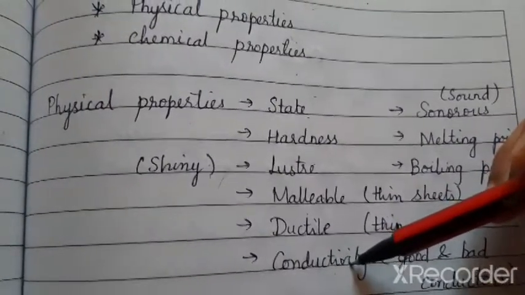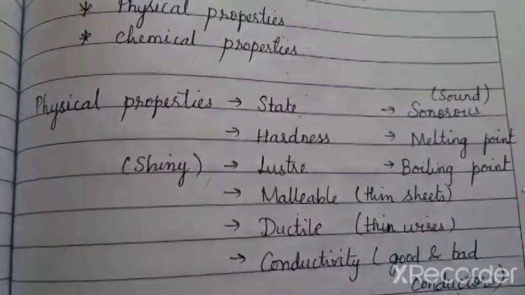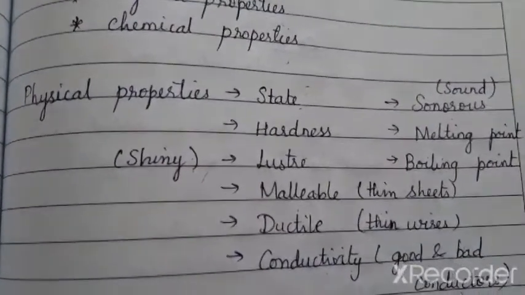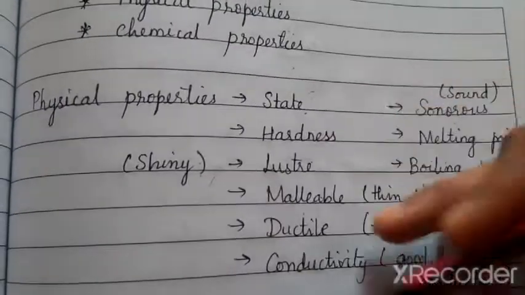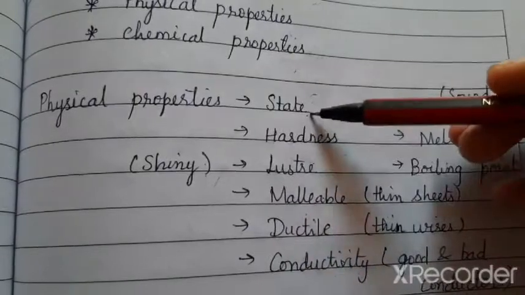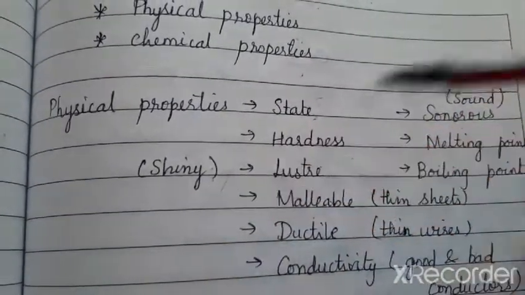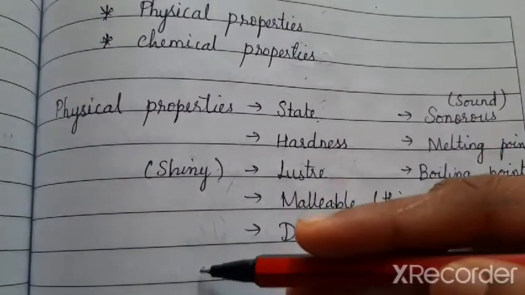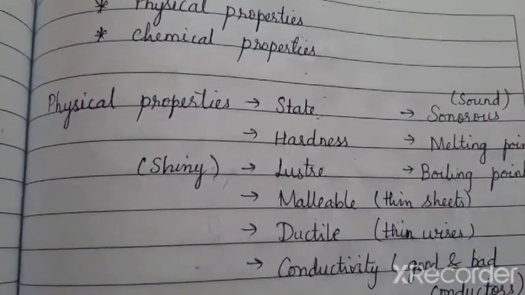Conductivity means are the materials good or bad conductors. Sonorous means sound. Melting point and boiling point. These are the properties we are going to discuss for the elements, and based on that we classify them as metals or non-metals. We have 92 elements. How did we classify that out of 92, 70 are metals? Based on these properties only.